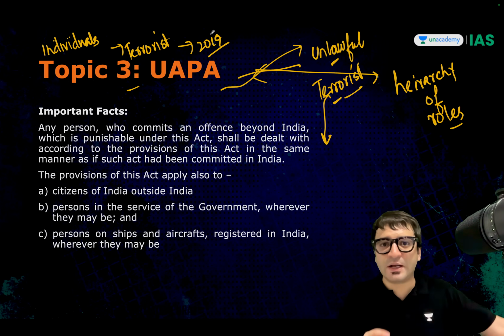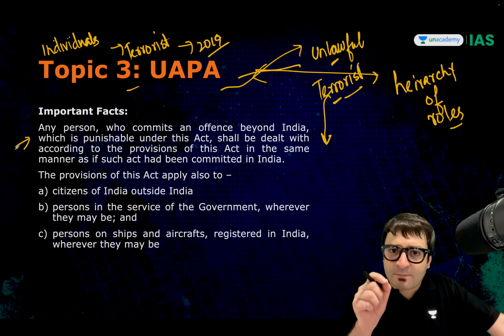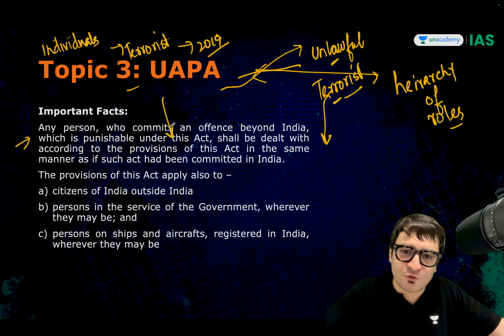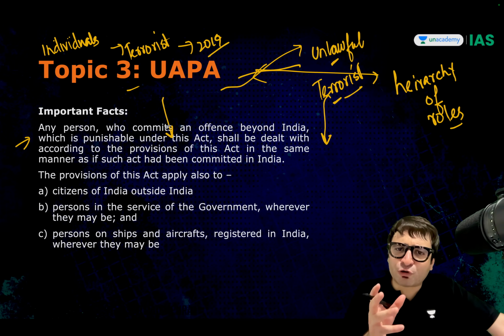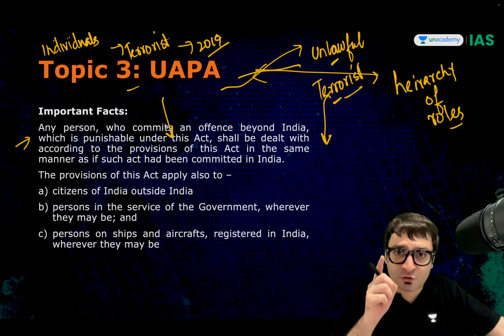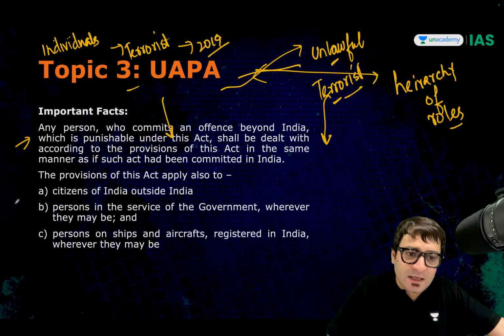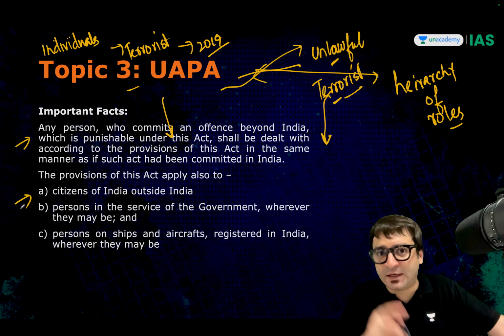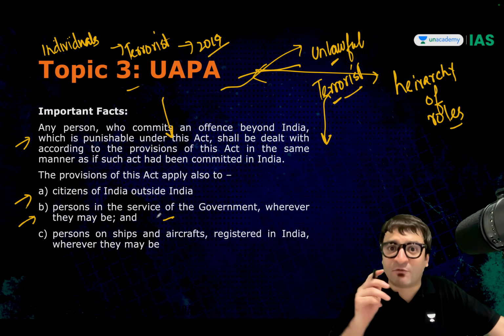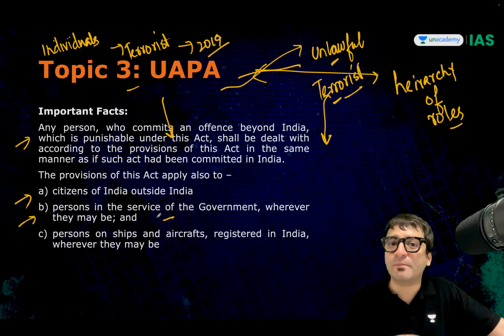But what are the facts related to UAPA? Any person, even if you commit an offense outside India, you can be booked under UAPA because it will be construed as if you have committed this act within India. That's an important fact that you have to keep in mind. Who is this law applicable to? Even if you are a citizen of India but outside India, this law is applicable. Even if you are a person who is in the service of the government, whether you are serving the government in India or abroad, this law is applicable on you.